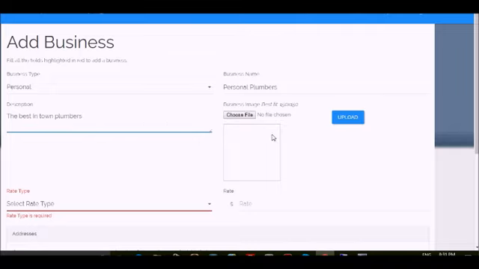Next, you can upload your company logo. The website only supports JPEG, PNG, or GIF image files. So make sure you pick the right format before you upload your logo.